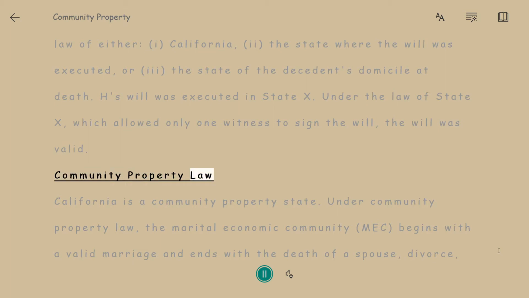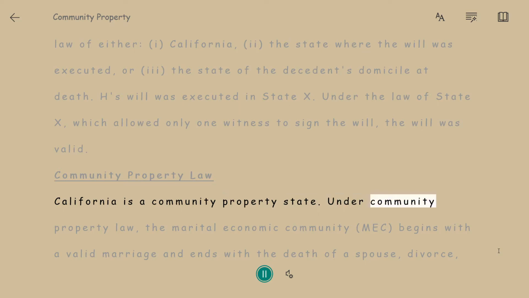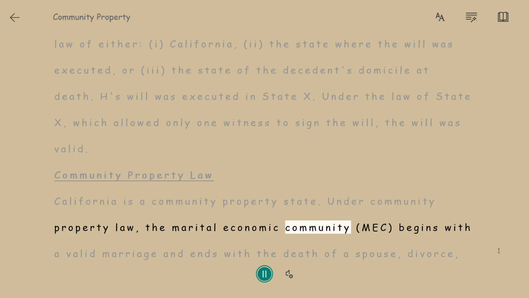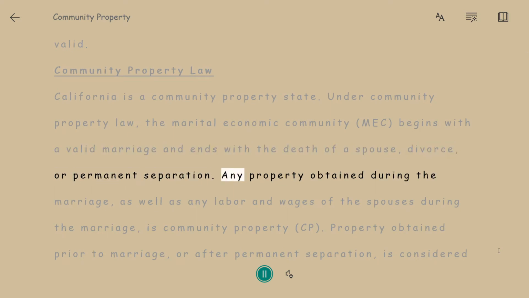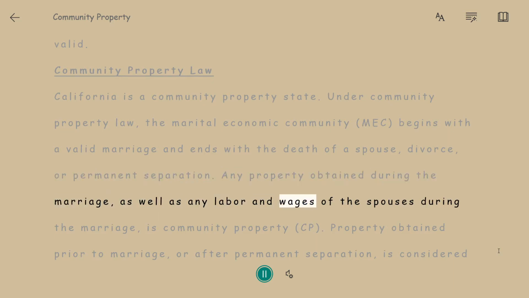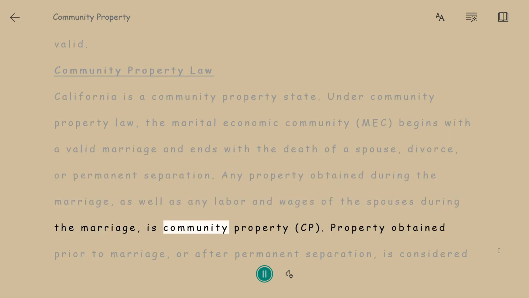Community property law. California is a community property state. Under community property law, the marital economic community, MEC, begins with a valid marriage and ends with the death of a spouse, divorce, or permanent separation. Any property obtained during the marriage, as well as any labor and wages of the spouses during the marriage, is community property, CP.